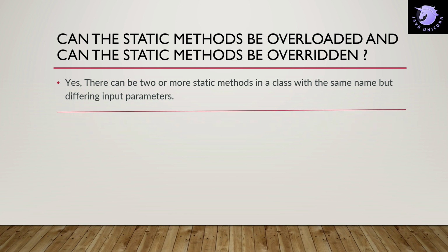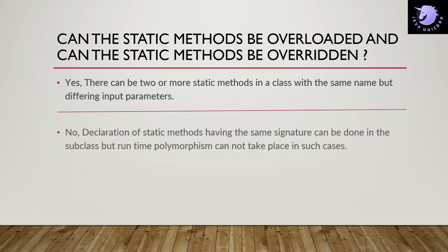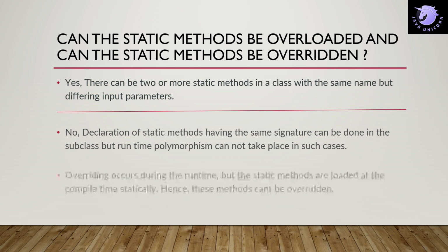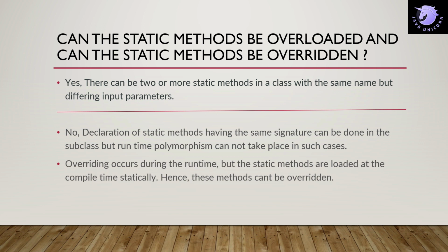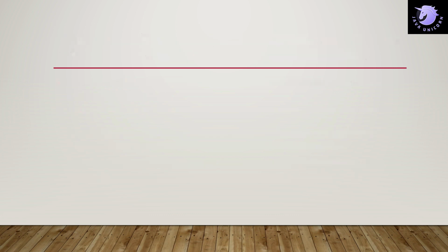And for the next question, can we override the static method? No, we cannot override static methods, because the declaration of static methods having the same signature can be done in the subclass, but runtime polymorphism cannot take place in such cases, because overriding happens at runtime. Static methods are loaded at compile time, so hence these static methods cannot be overridden.